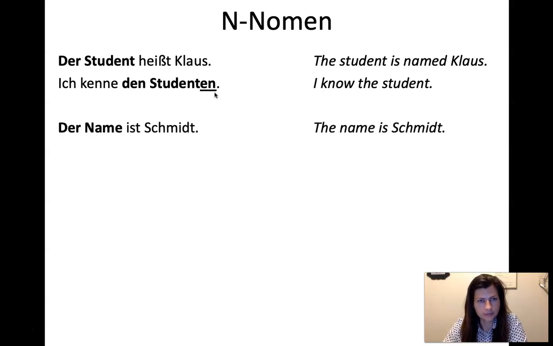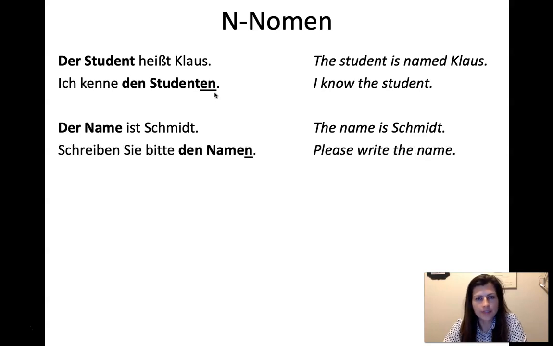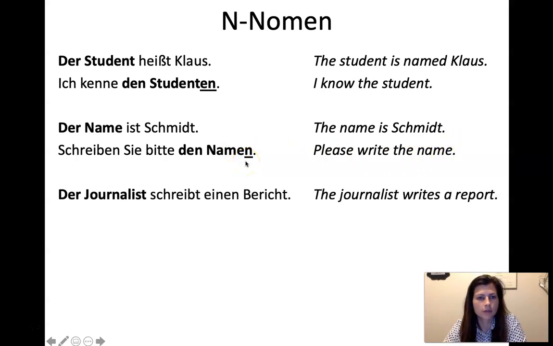So let's look at some more. Der Name ist Schmidt. The name is Schmidt, right? Schreiben Sie bitte den Namen. Please write the name. And now we've got an extra N on the Name. Normally it wouldn't be there, right? We put it into the accusative, and now there's an N. And it looks like maybe it became plural, but it didn't become plural. It's still just in the singular. What happened is it went into the accusative.